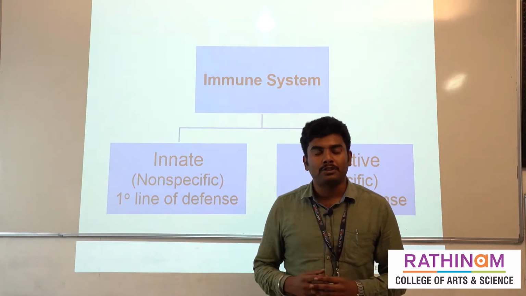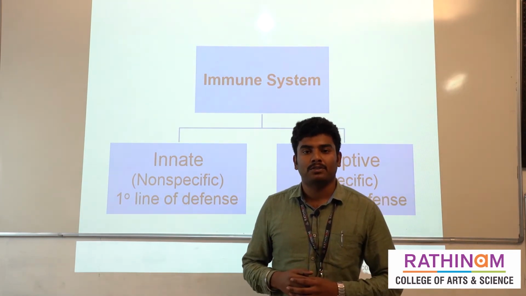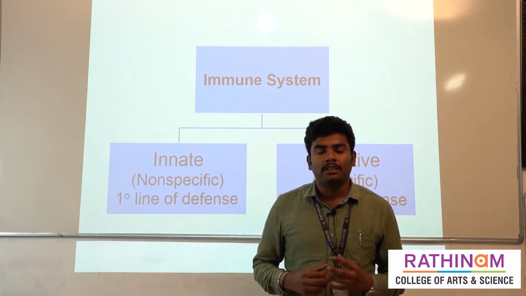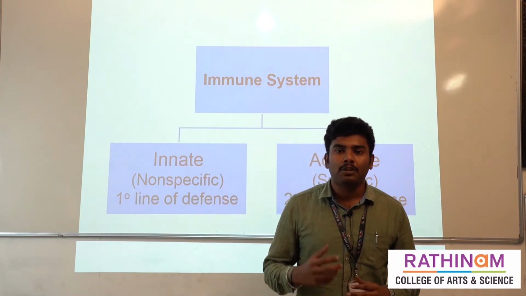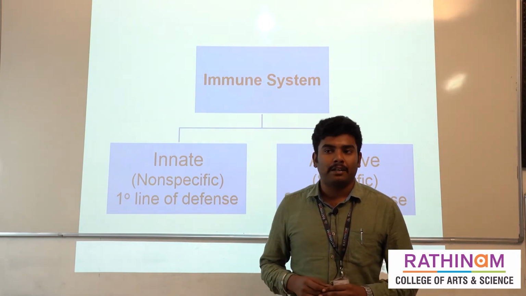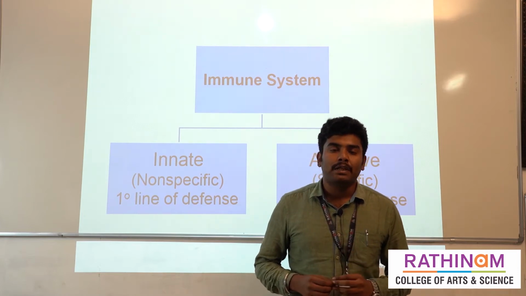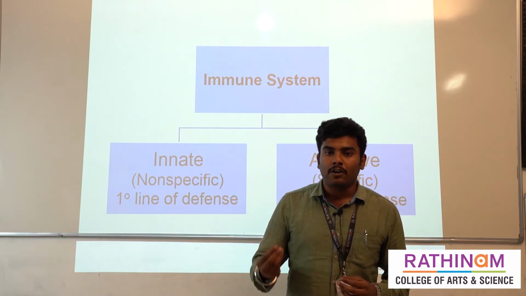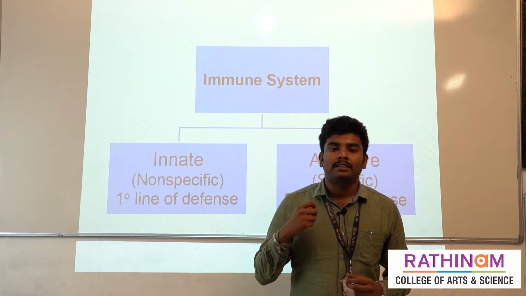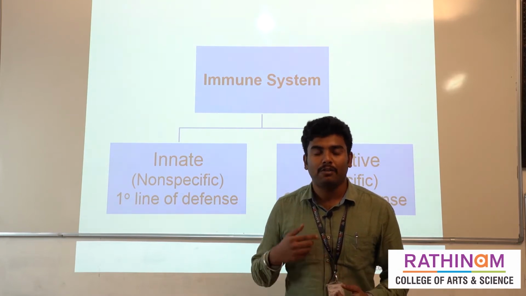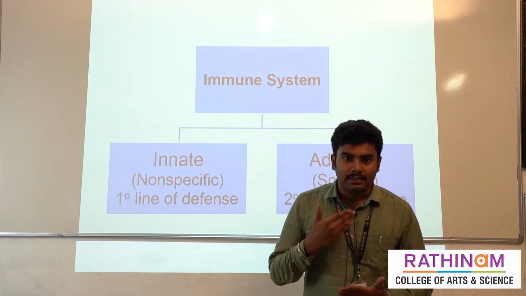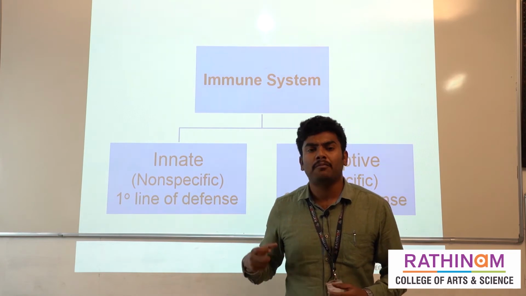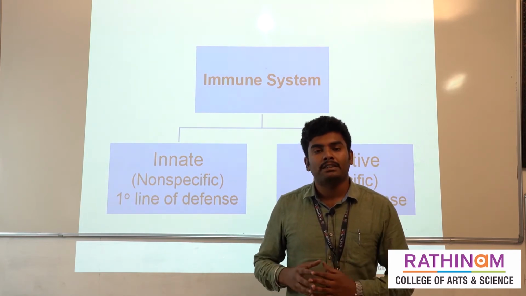While talking about the immune system, there are two classifications. They are classified as innate immunity and adaptive immunity. Innate immunity is otherwise called non-specific immunity, and adaptive immunity is called specific immunity. Innate immunity acts as the first barrier of our body, because after any infection or foreign substance enters the body, it acts as the first barrier. It includes several factors like skin and our mucous membrane, and these come under innate immunity. So it is called natural immunity.